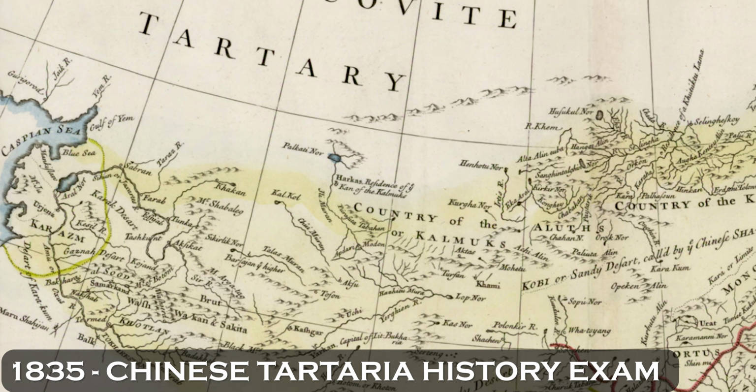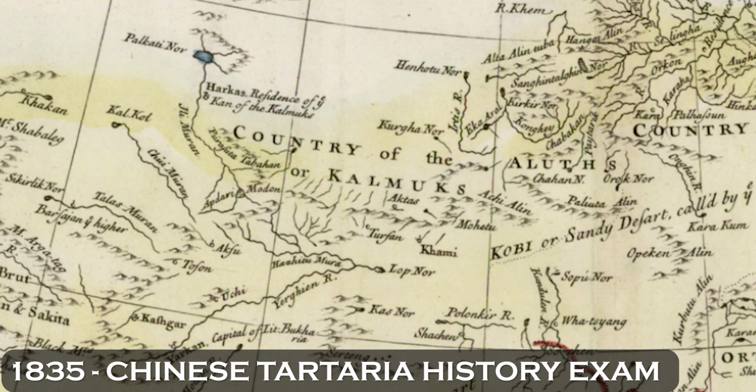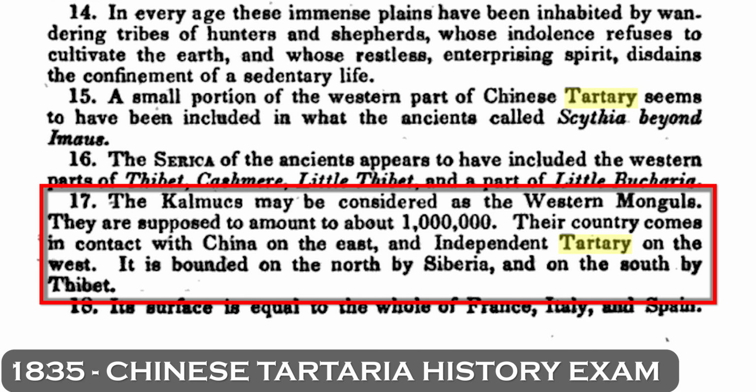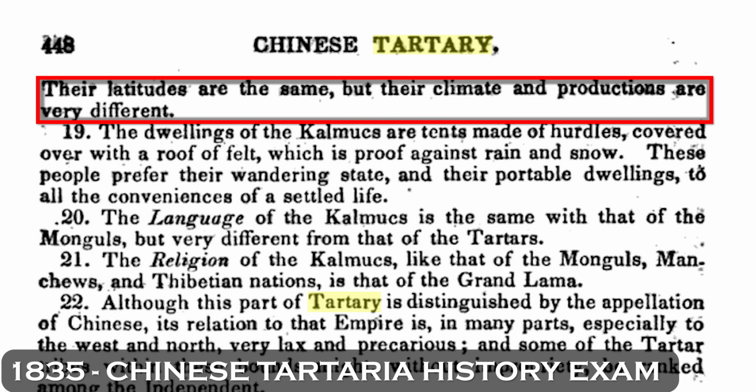Their country comes in contact with China on the east and independent Tartary on the west. It is bounded on the north by Siberia and on the south by Tibet. Its surface is equal to the whole of France, Italy and Spain. Their latitudes are the same, but their climate and productions are very different.